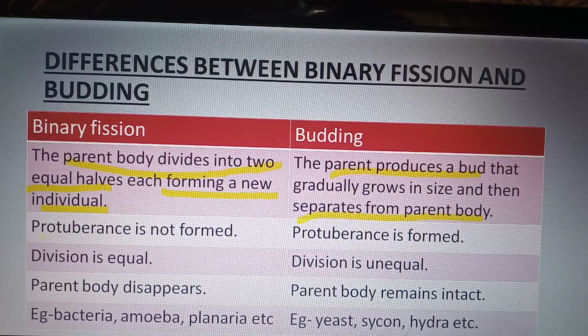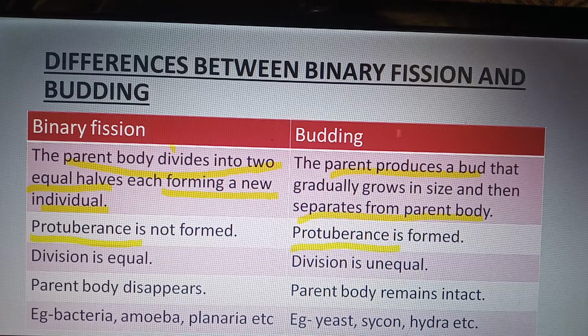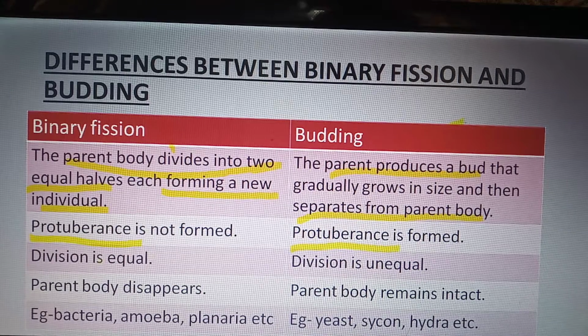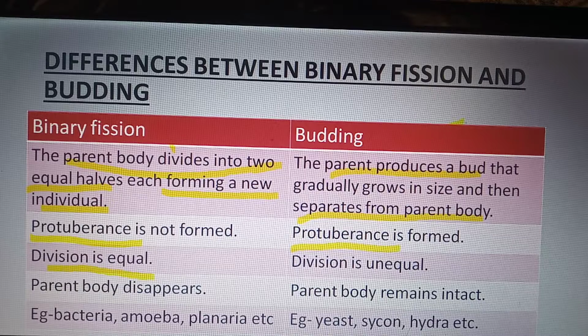In binary fission, a protuberance is not formed, but in budding, a protuberance is formed. Protuberance means bud. Division is equal, as you all know, but in budding, division is unequal.